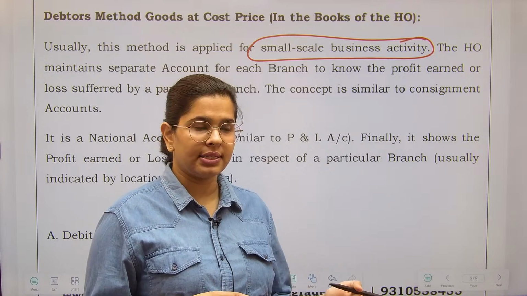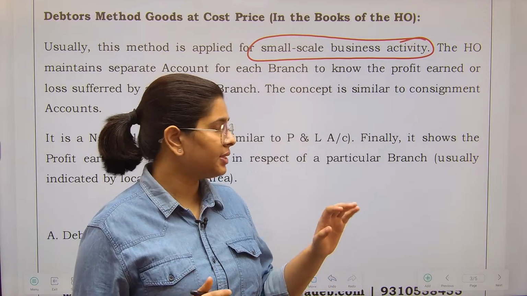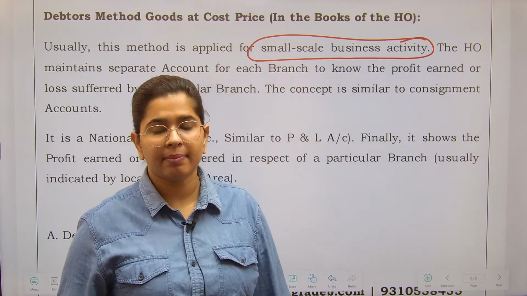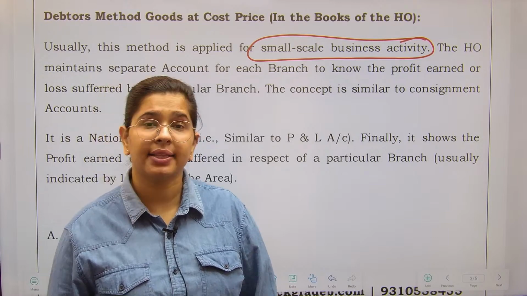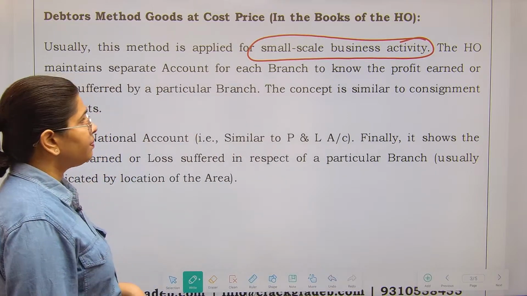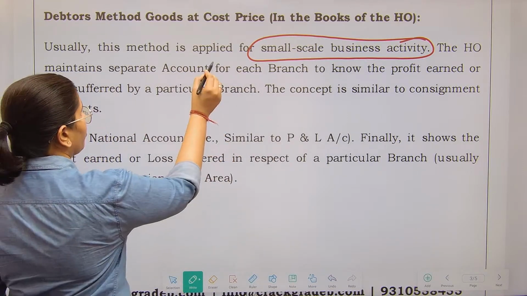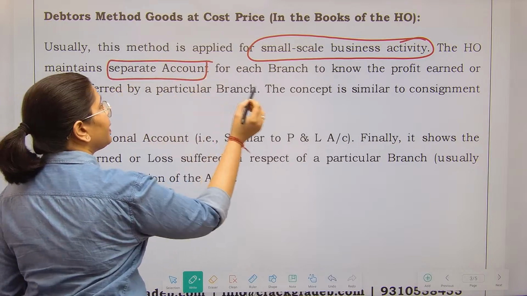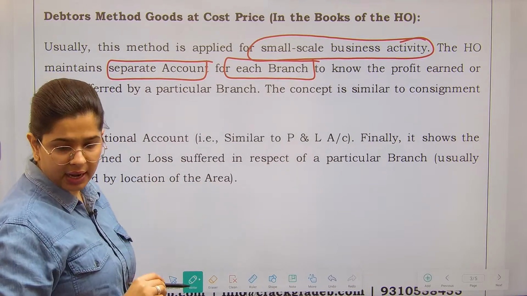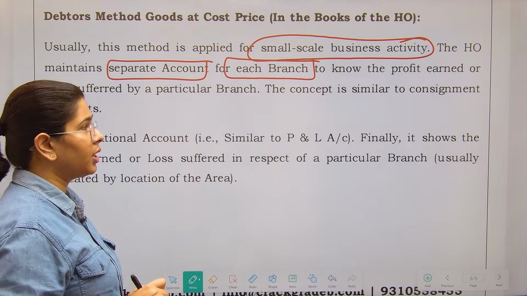There might not be any chances, but the point is what we are covering over here is super basic. This can be done by you in no time, right? And this is really going to help you. So see over here, the head office maintains a separate account, अलग अलग अकाउंट मेंटेन किया जाता है for each branch. There is a separate account to know the profit earned और loss suffered by a particular branch.